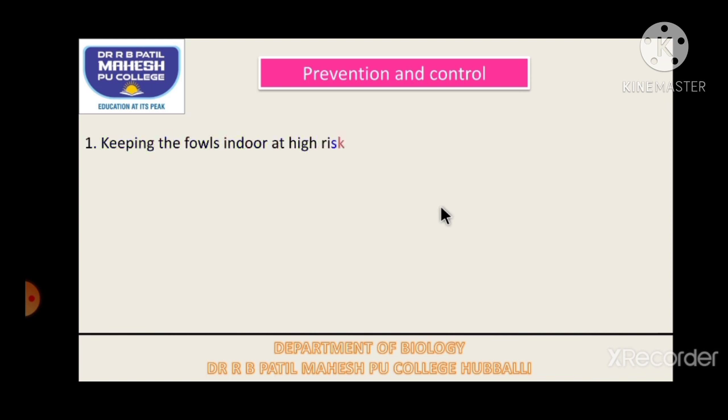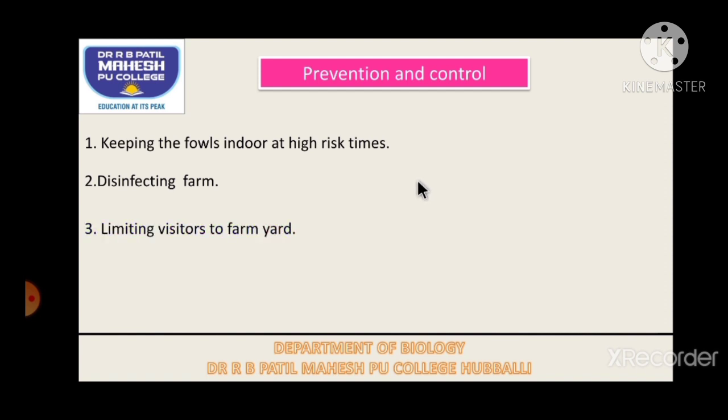Then prevention and control. We have to keep the fowls indoors at high risk time. Say we come to know that bird flu is spreading, then instead of allowing our fowls to roam outside, we have to keep our fowls inside the poultry. Second, we have to disinfect the farm. Just as we are sanitizing our hands nowadays during COVID-19, like that we have to sanitize the full farm so that the disease will not spread.